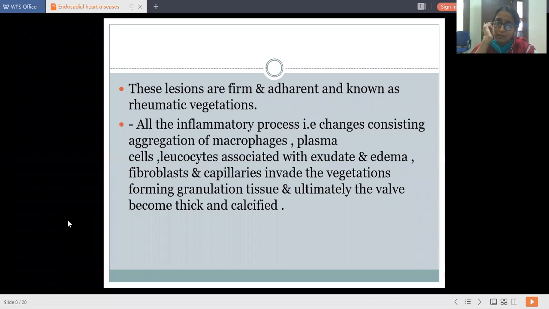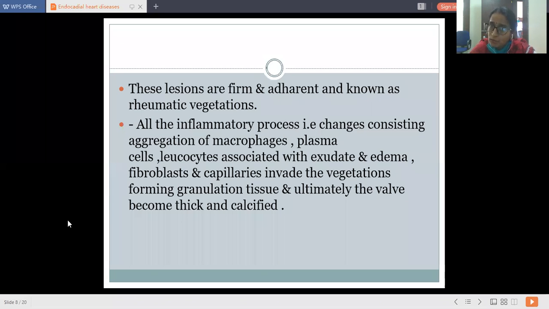So this is associated with the formation of rheumatic vegetations. They are associated with this whole inflammatory process, that is, aggregation of macrophages, plasma cells, and leukocytes associated with exudate and edema. Then this gets surrounded by fibroblasts and capillaries. They invade the vegetations, forming granulation tissue. And ultimately, the valve wall becomes thick and calcified.